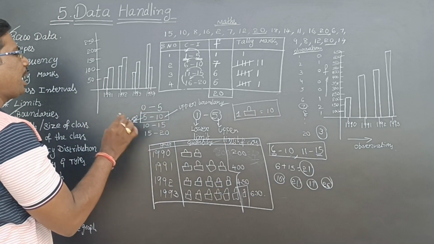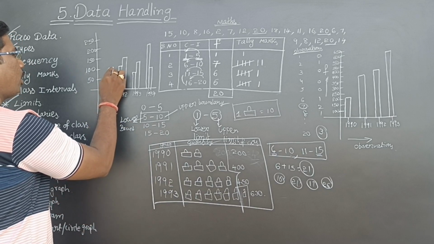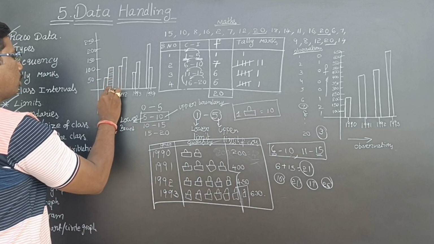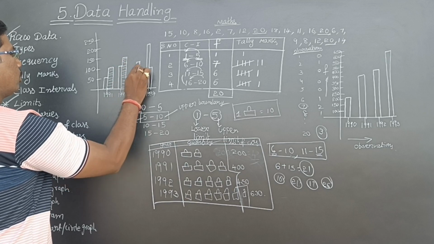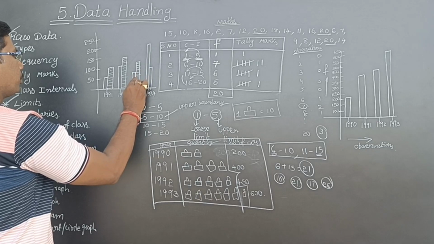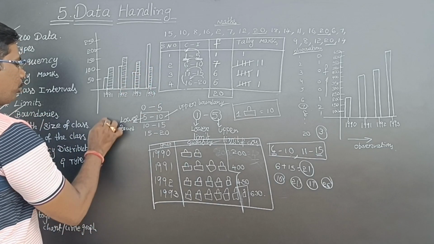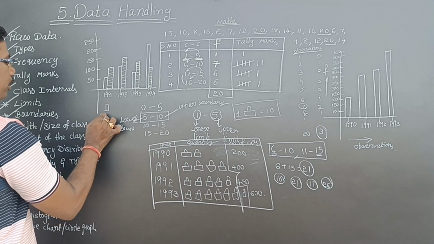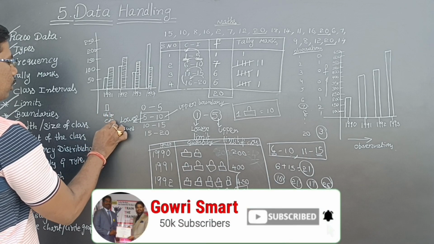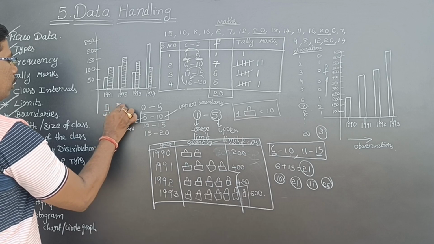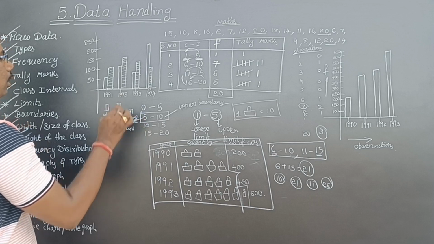For representing data very easily, the white car I am leaving as it is, and the red car I am making dashed, for understanding easily. Here we can write, this is the white car. This is the red car.